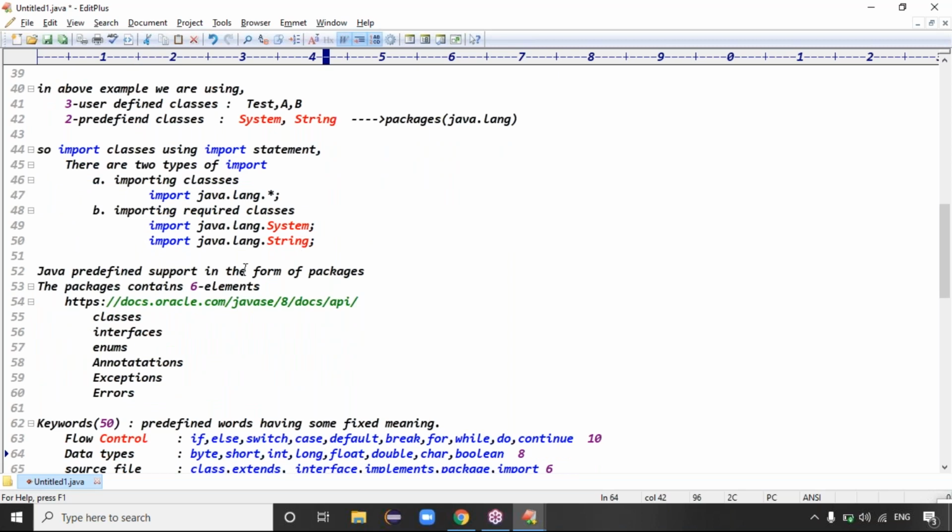Java predefined support comes in the form of packages. What does a package contain? A package contains 6 elements: classes, interfaces, enums, annotations, exceptions, and errors, right?